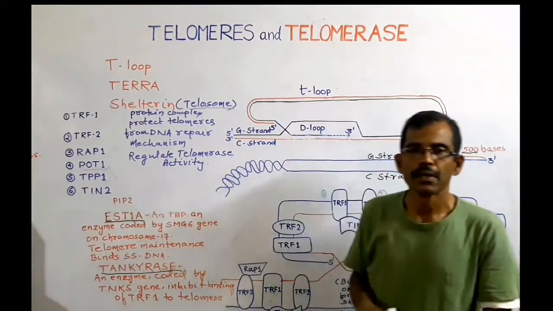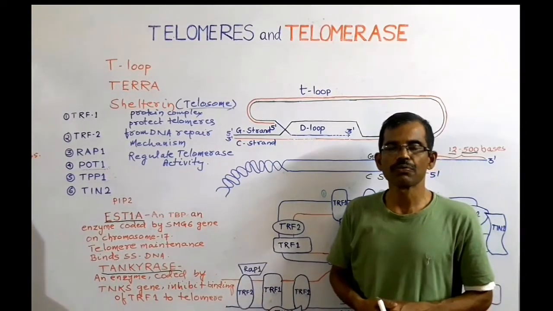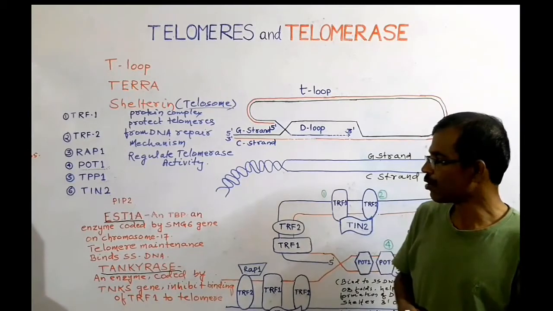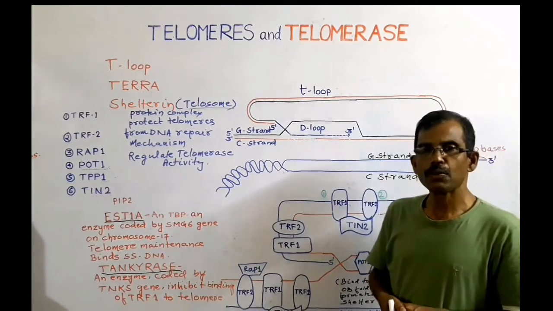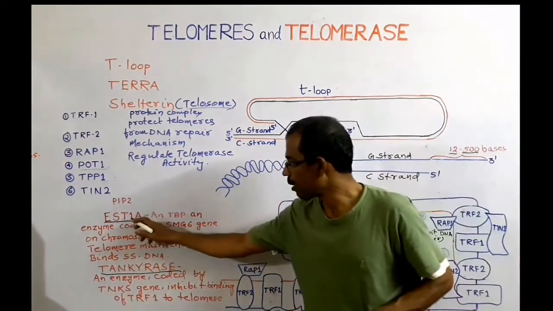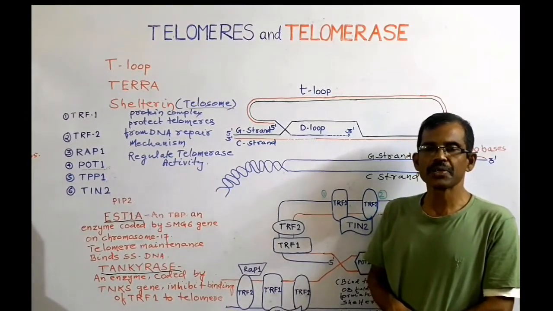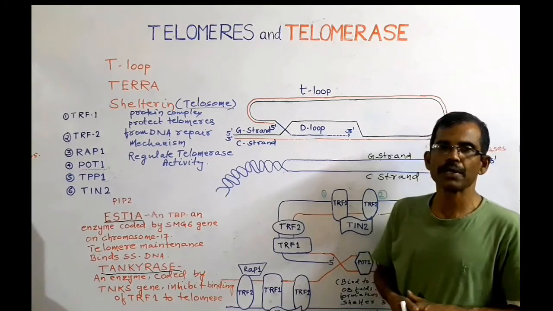PIP2 means phosphatidylinositol 4,5-bisphosphate. It also interacts with the telomere. Another protein is EST1A. EST1A is a single-stranded telomere binding protein.